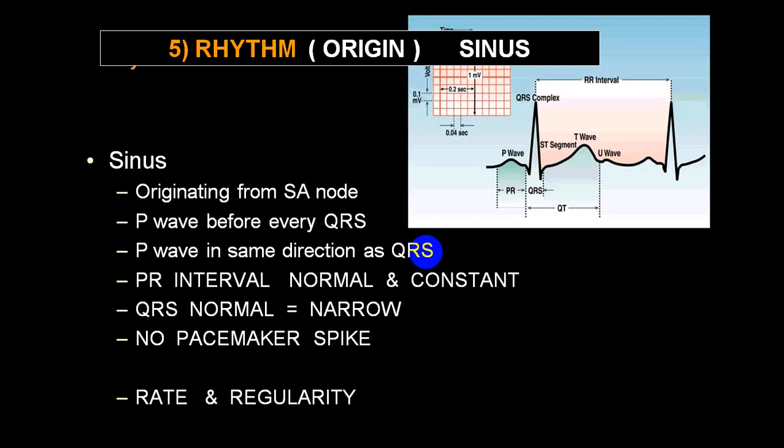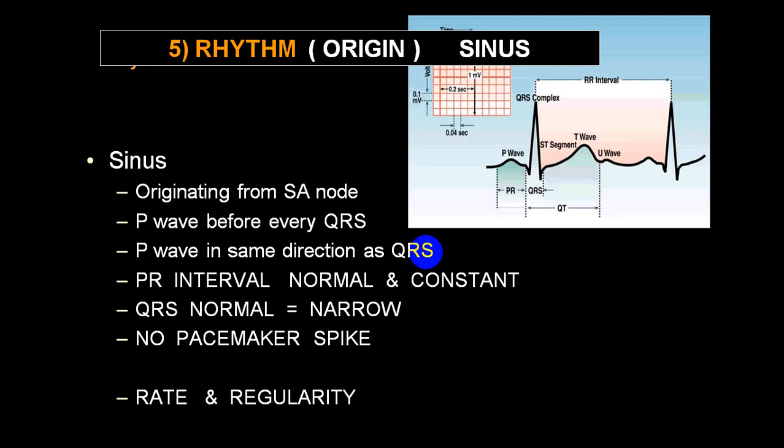In sinus rhythm, a P wave will be there before every QRS complex, and the P wave will be in the same direction as the QRS complex. That means the P wave is upright, the QRS complex is upright, and the T wave is upright. In aVR, the P wave will be inverted and the QRS complex will be inverted.